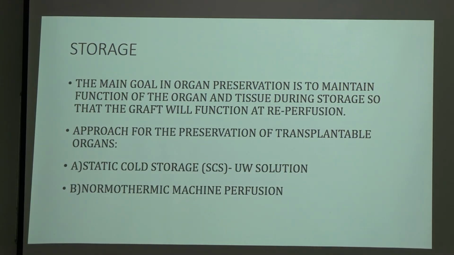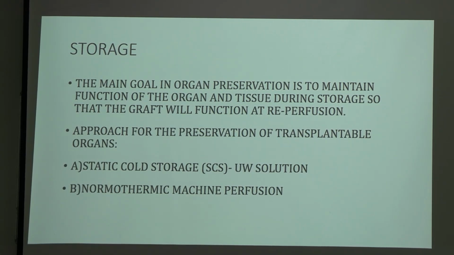Now coming to the storage. The main goal in organ preservation is to maintain function of the organ and tissue during storage so that the graft will function at reperfusion. So what are the approaches for the preservation of transplantable organs? The static cold storage and normothermic machine perfusion. In static cold storage you have the UW solution, the University of Wisconsin solution.